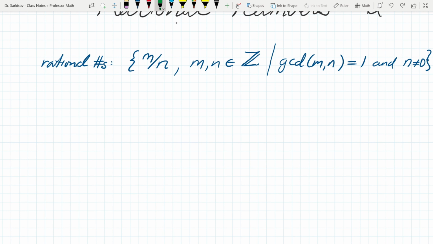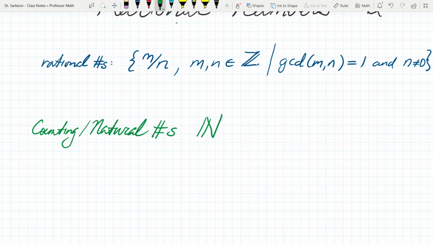The set of natural numbers is given by the bolded N for natural, and this is just the positive integers: 1, 2, 3, not even 0. 1, 2, 3, 4, 5, 6, and so on and so forth.